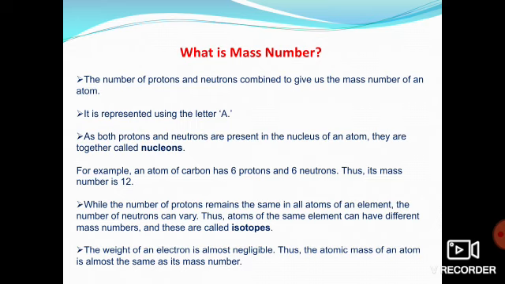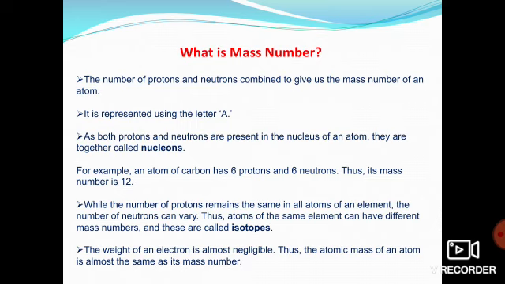Okay, so just double the atomic number. What is the atomic number? It is 6. That means the number of protons is 6. And what is the mass number? Yeah, double it. It is 12. Okay, so now what I said, what is the formula? Mass number is equal to number of protons plus number of neutrons.